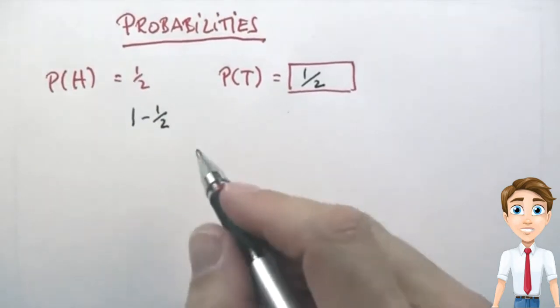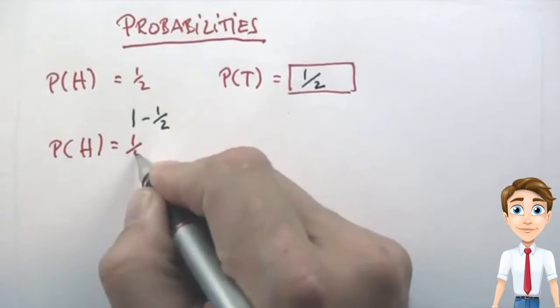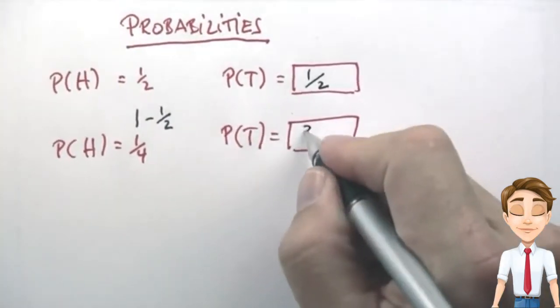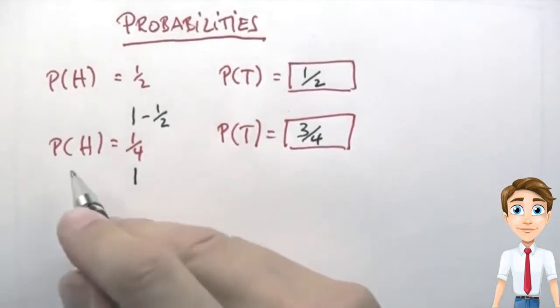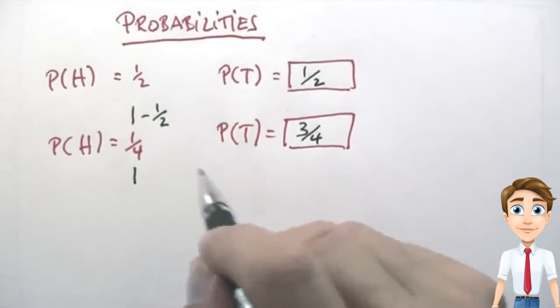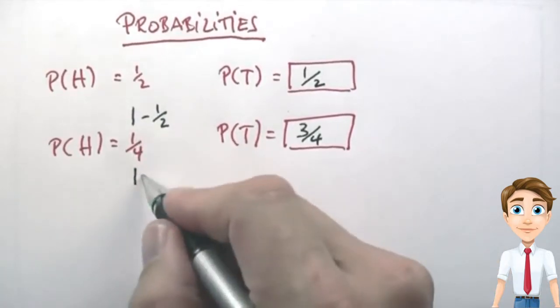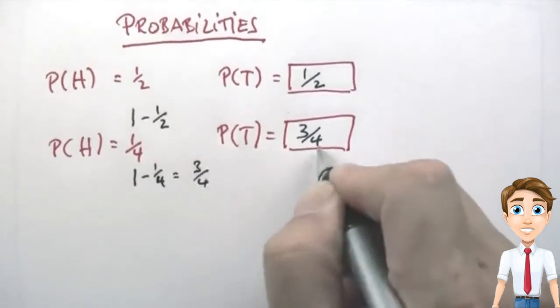Let me ask my next quiz. Suppose the probability of heads is a quarter, 0.25. What's the probability of tails? And the answer is 3/4. It's a loaded coin. And the reason is, well, either one will come up with a certain probability. The total of those is 1. The quarter is claimed by heads. Therefore, 3/4 remain for tails, which is the answer over here.